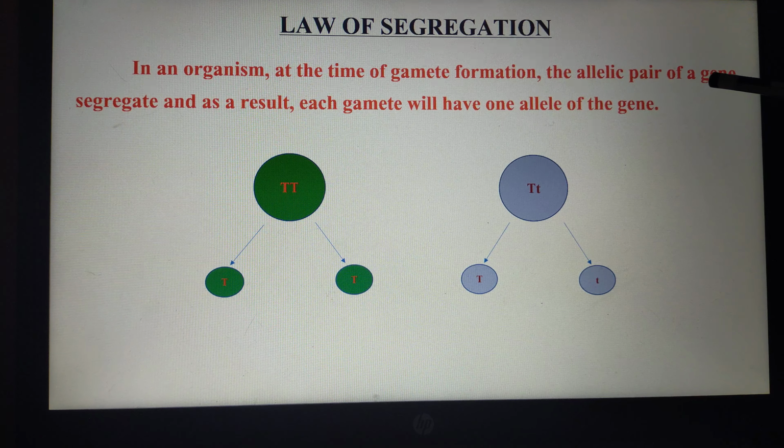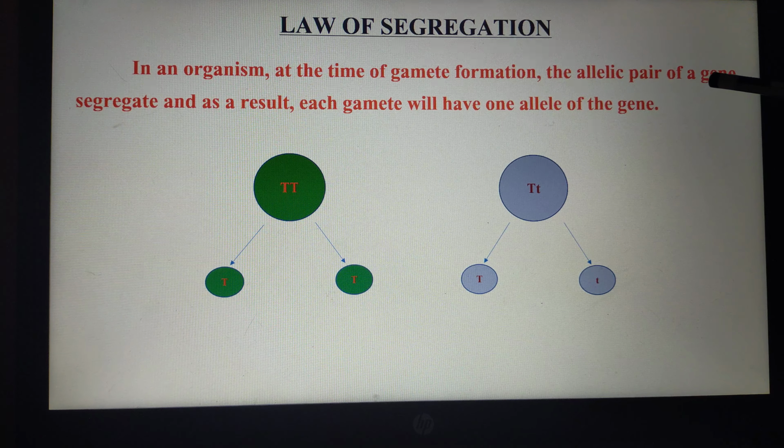The allelic pair of a gene. So this is the allelic pair of a gene, and this gene is responsible for tallness. This allelic pair will separate out during the gamete formation. As a result, the gametes produced will each receive only one allele of a gene.